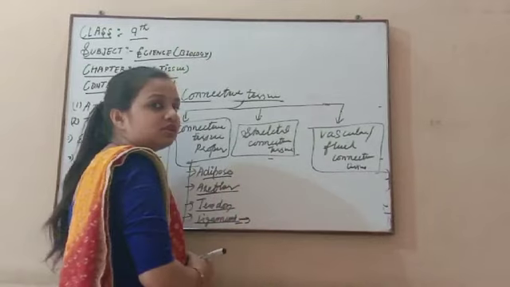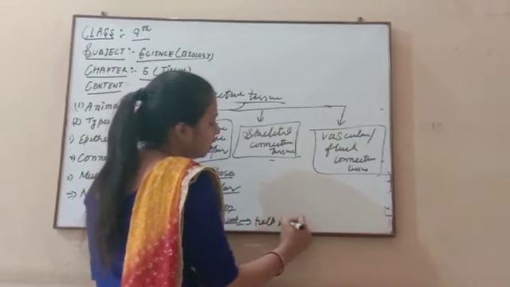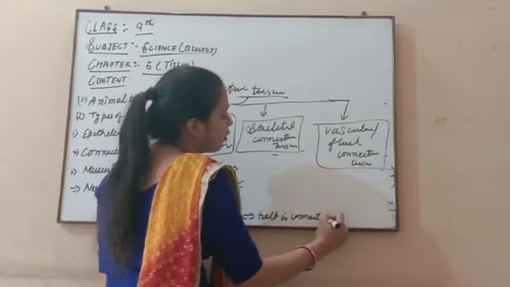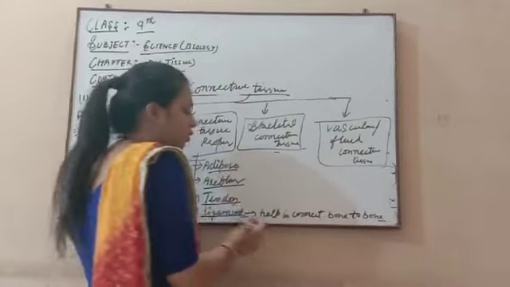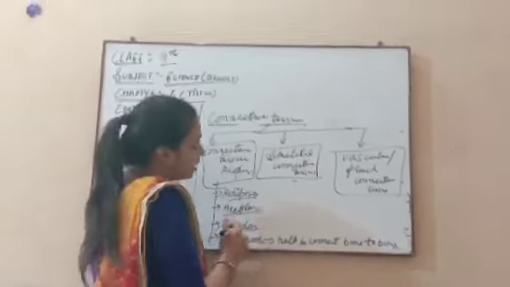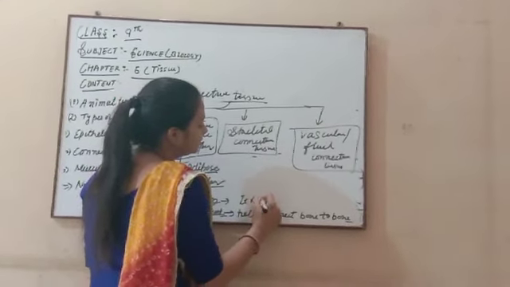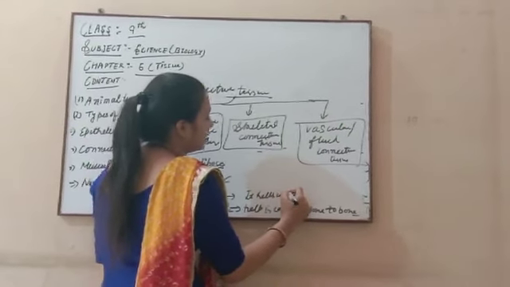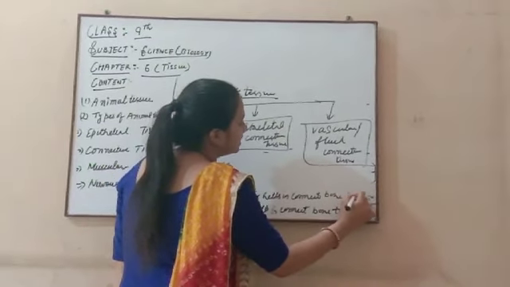So we start this concept from the last. Ligament helps to connect bone to bone. This is the function done by the ligament. If we discuss the tendon, it helps to connect bone to muscles.